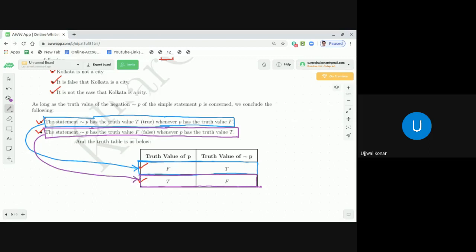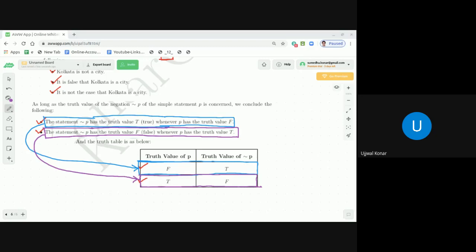Now, dear students, this is all about the three important points I wanted to discuss: the three connectives, conjunction, disjunction, and the negation. So now I would like to conclude the class here.